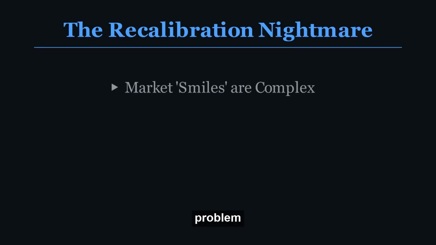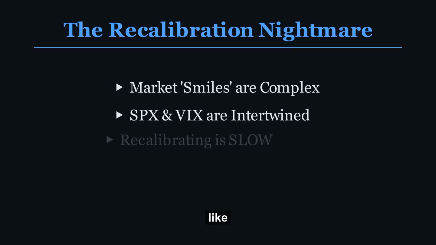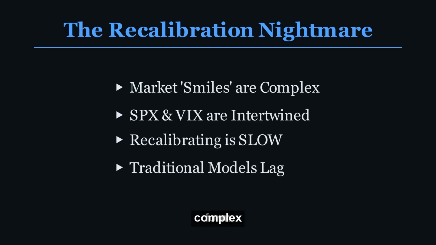The core problem? Market expectations, like those embedded in options prices, form complex smiles or smirks when plotted. When the market shifts, these intricate smiles change shape. Recalibrating these curves for both the S&P 500 and the VIX, simultaneously, is a computational nightmare. It's like trying to rebuild a skyscraper every time a single window breaks, taking far too long to react effectively.